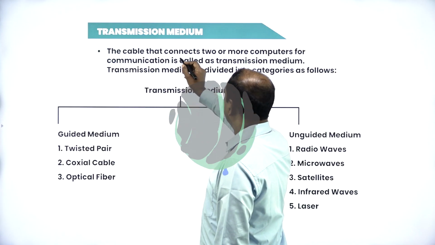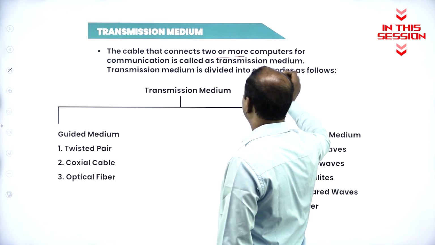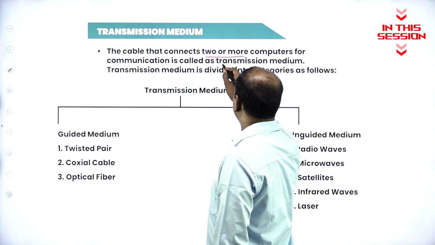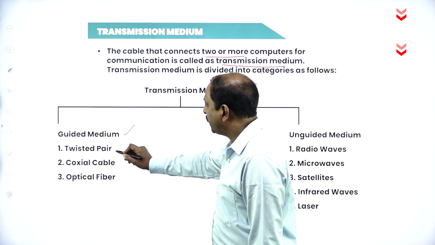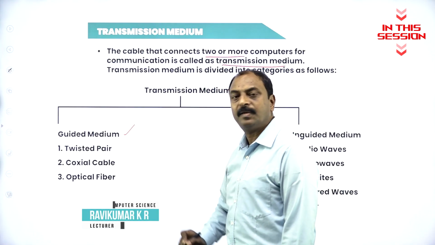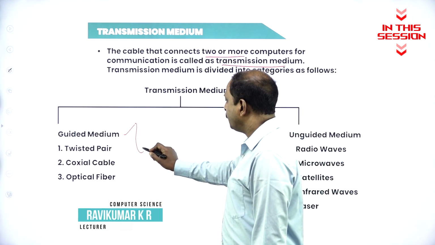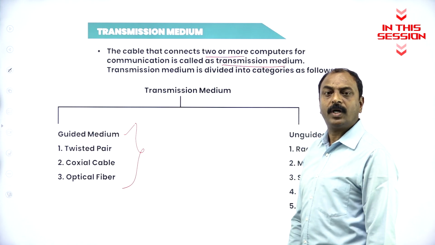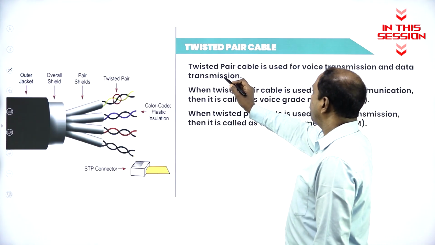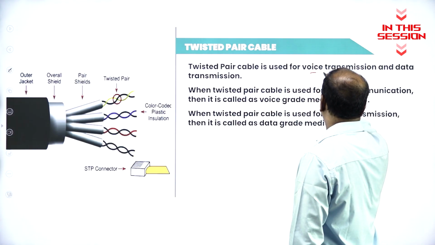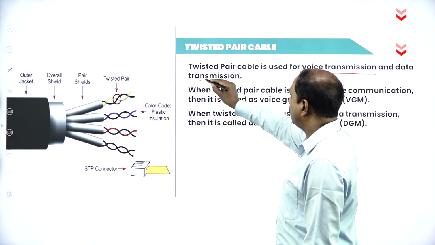The cable that connects two or more computers for communication is called as transmission medium. Twisted pair cable, coaxial cables, and optical fiber. These are all different types of cables for data and voice communication. The twisted pair cable is used for voice transmission and data transmission.